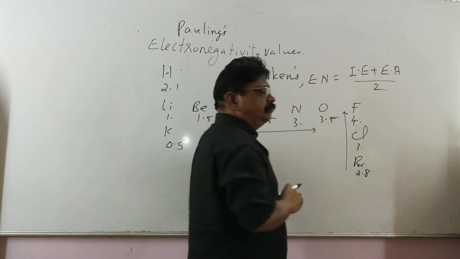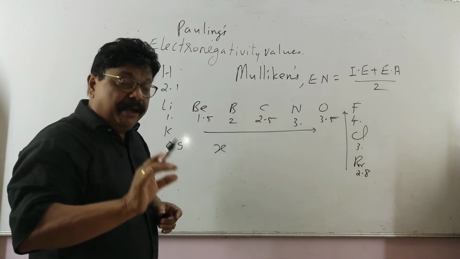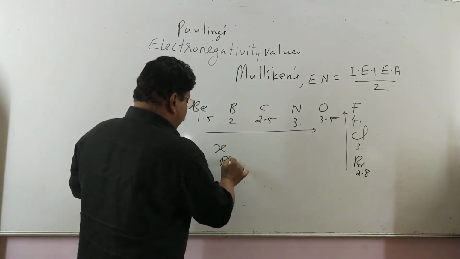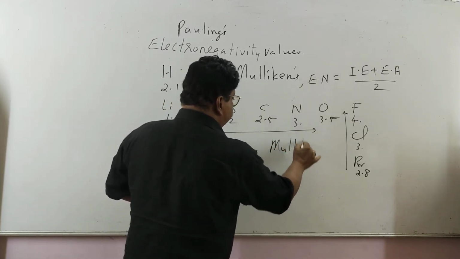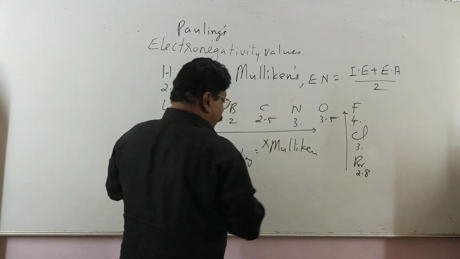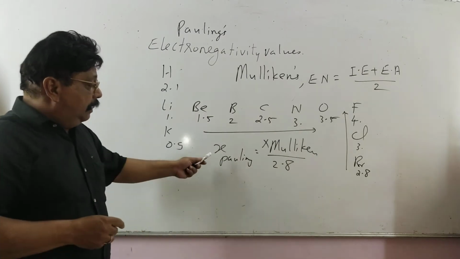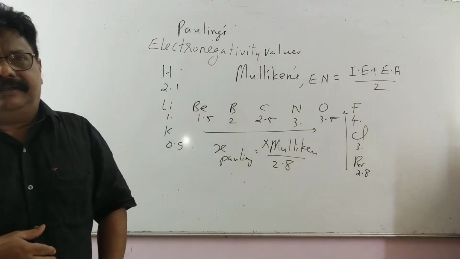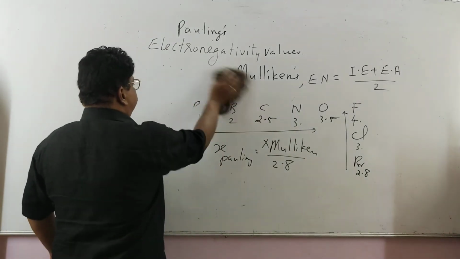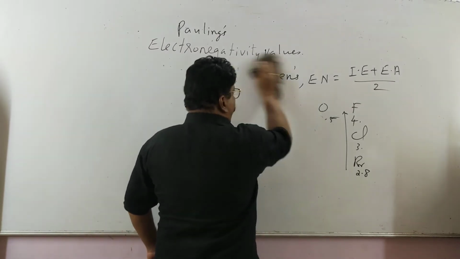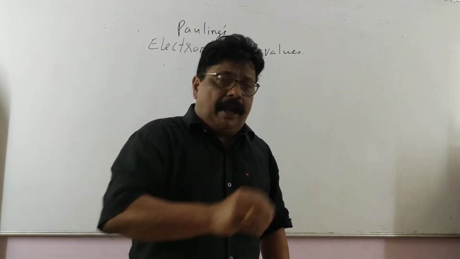Right. मान लो X is the electronegativity of an atom in Pauling scale और ये Mulliken scale है मान लीजिए, ये electronegativity in Mulliken scale, ये 2.8 से डिवाइड कर ले, then electronegativity in the Pauling scale. अब how to calculate this electronegativity? How the Pauling scale has given this value? उसके लिए भी आपको एक तरीका बताऊंगा.